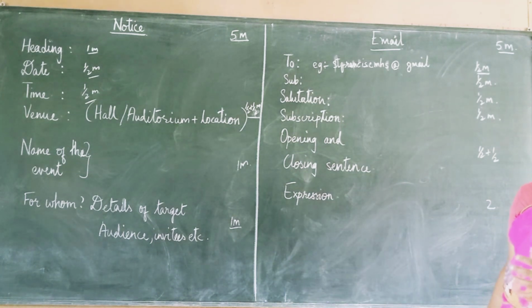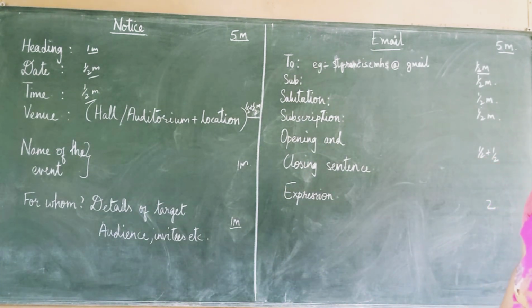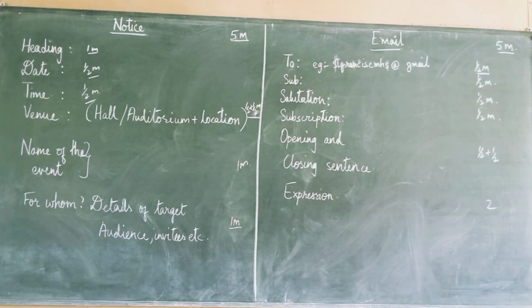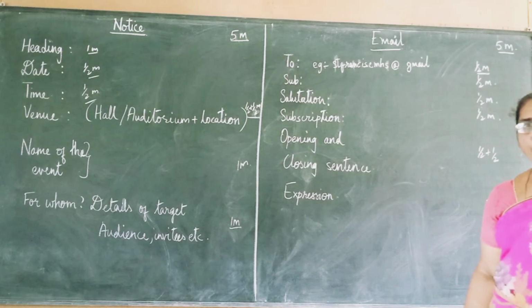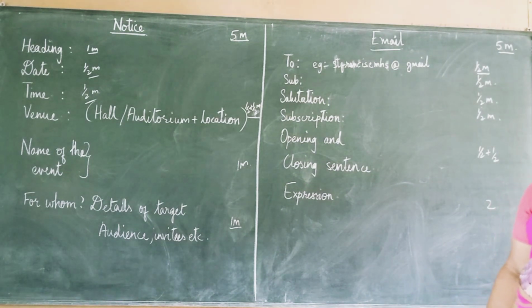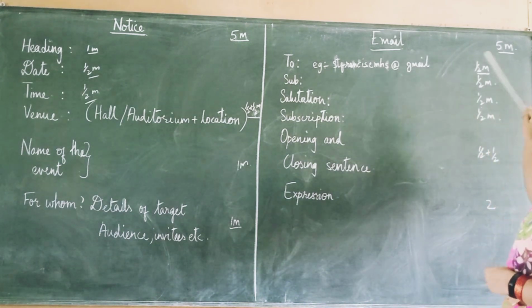You should know the email address to whom you are sending. So to address, for example, I have given St. Francis emhs@gmail.com or anything, whatever is the email address. You write some email address. Nobody knows who, nobody will come and check. This is only, you should know how to write the format for that purpose. So that will be the email address. For email address you get half mark.